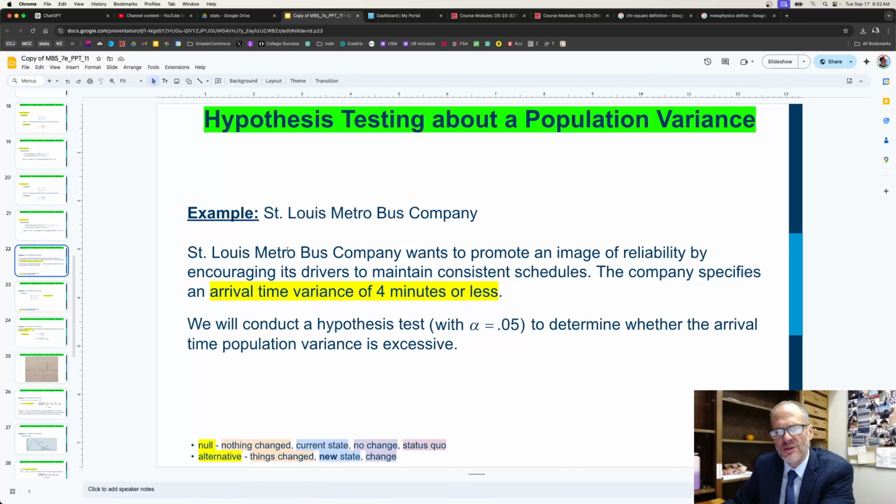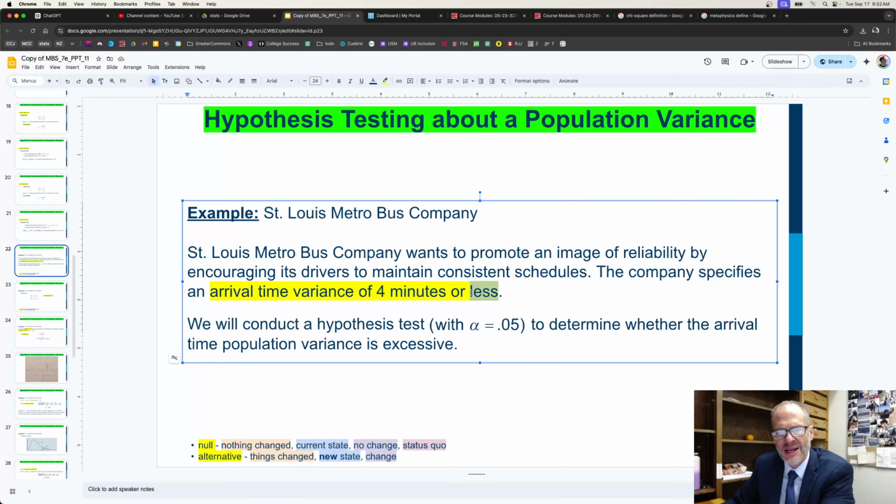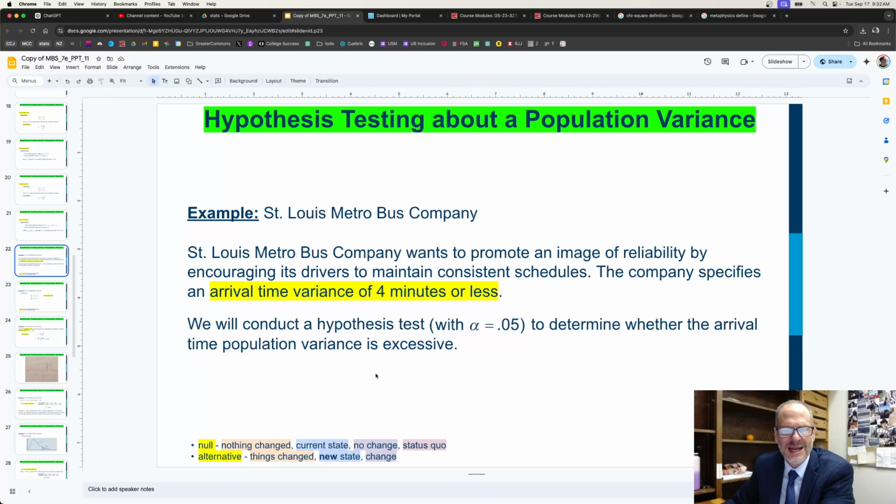So we're going to do some sort of a less than here, right? And what we really want to test is, did it become too large? We've got our population, and we're going to get a sample which will allow us to make inferences about the population. And from that sample, we'll have 95% confidence that the inferences it makes about the population are accurate. And if we go too high with our sample, we're going to reject it. Like, we were getting too far above 4. So it's going to be a right-tailed test.